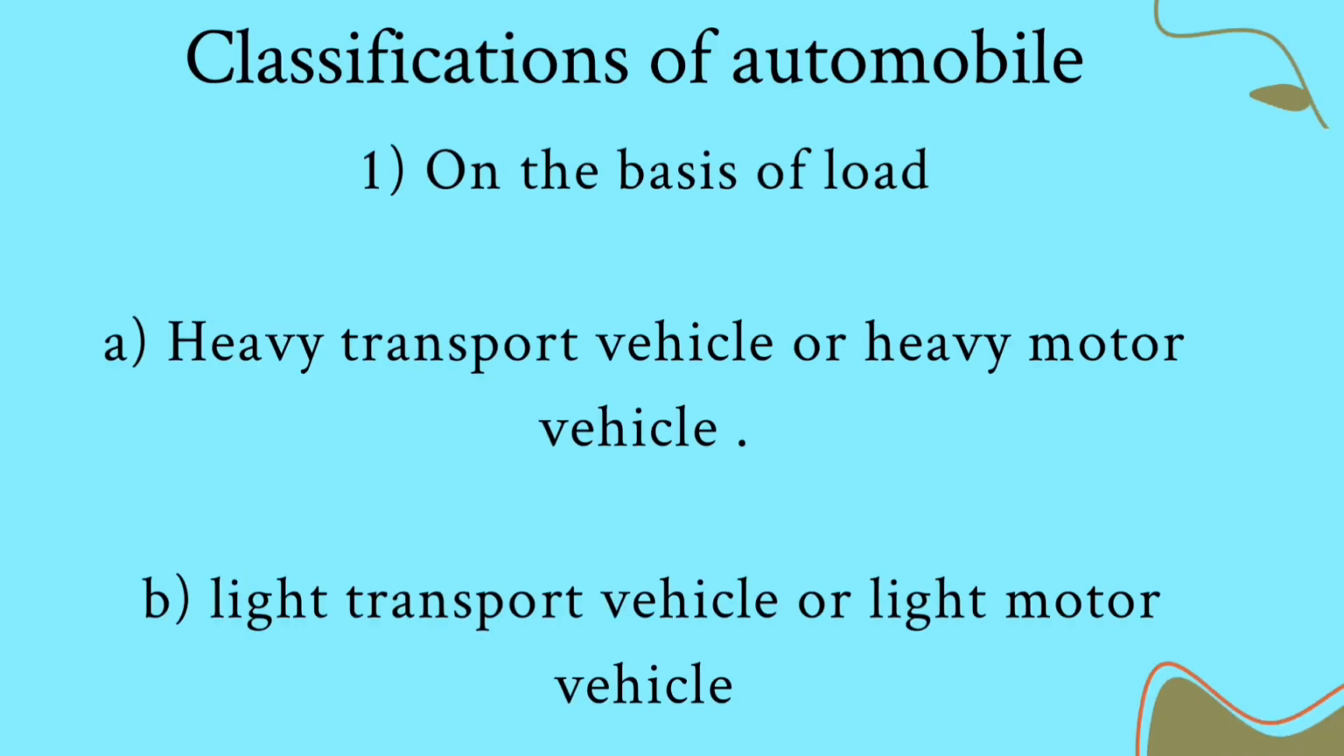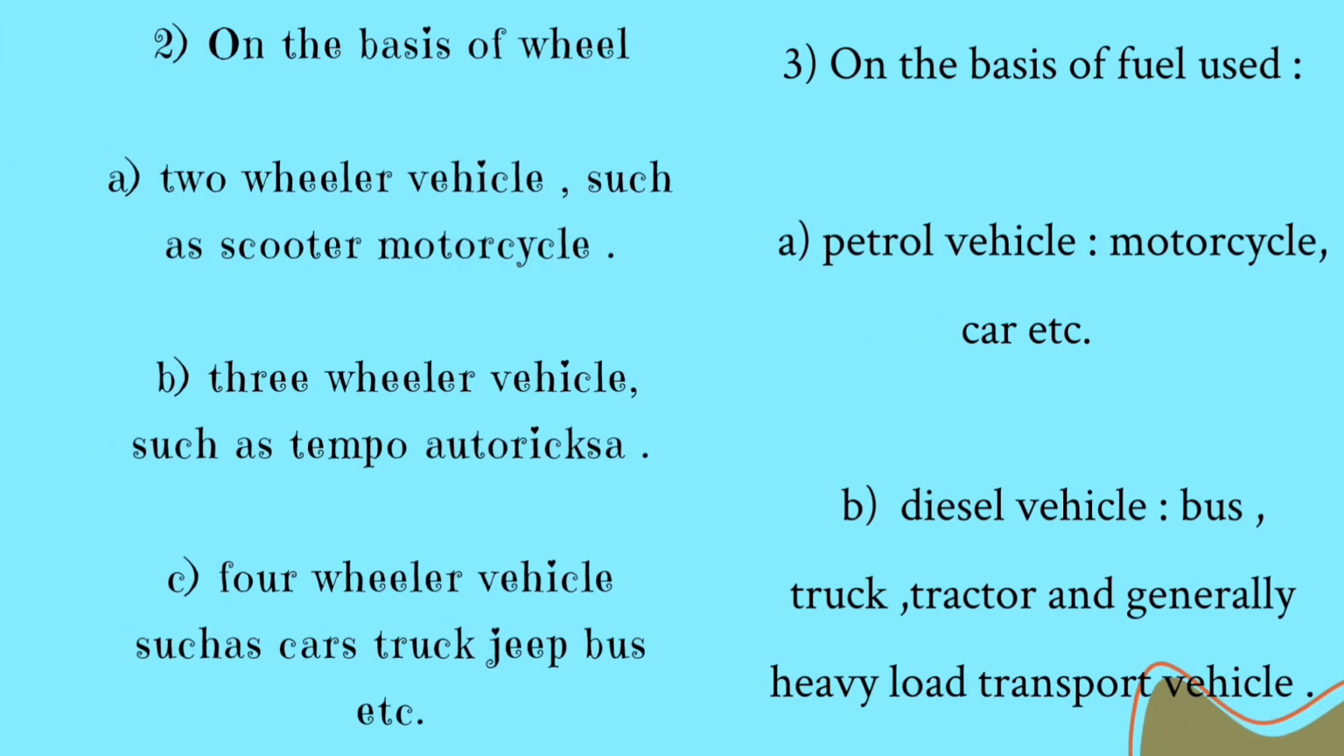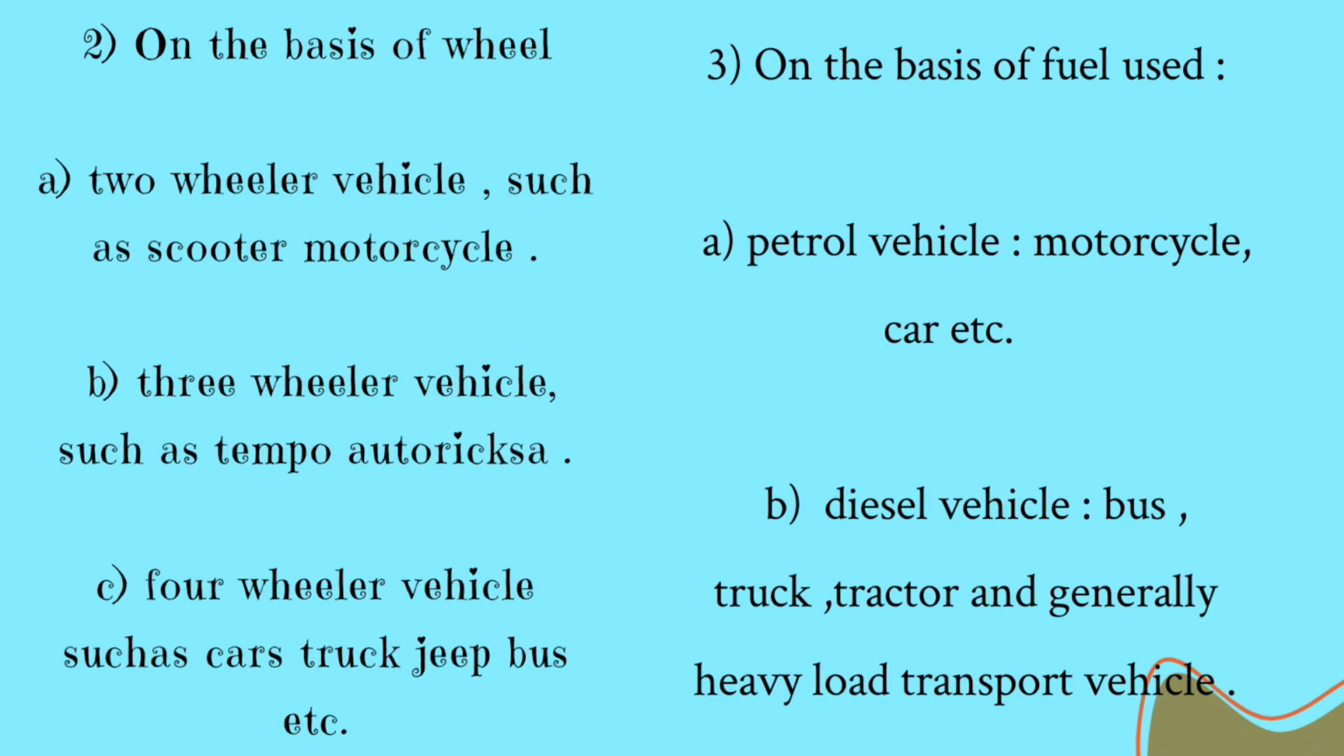Classification of automobile. 1. On the basis of load. A. Heavy transport vehicle or heavy motor vehicle. B. Light transport vehicle or light motor vehicle. 2. On the basis of wheel. A. Two-wheeler vehicle, such as scooter, motorcycle. B. Three-wheeler vehicle, such as tempo, autorickshaw. C. Four-wheeler vehicle, such as cars, truck, jeep, bus, etc.